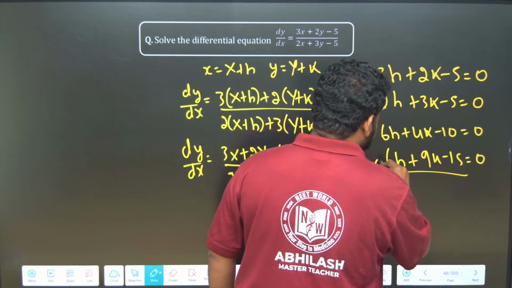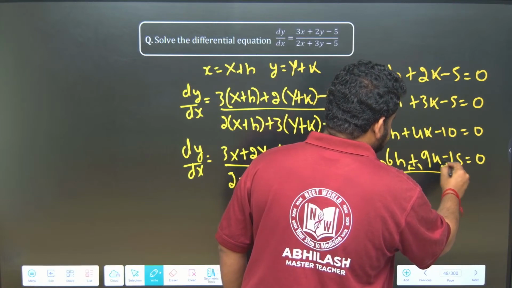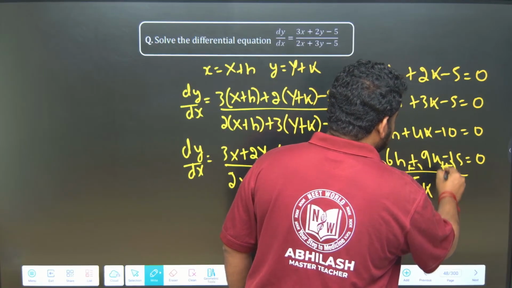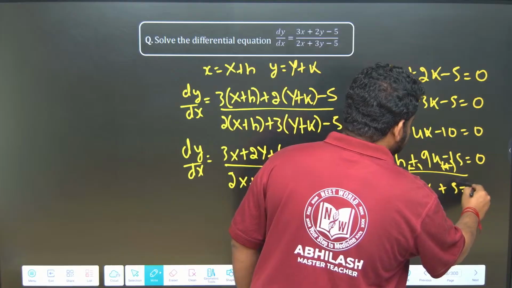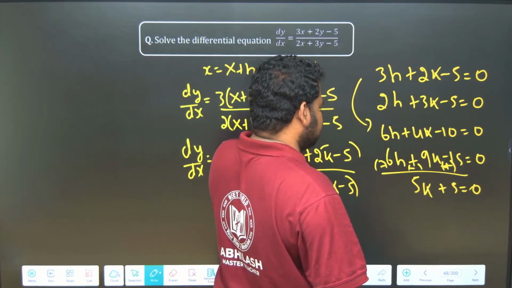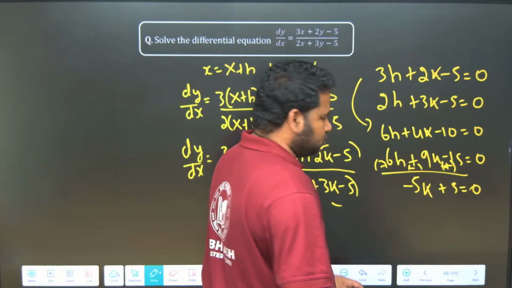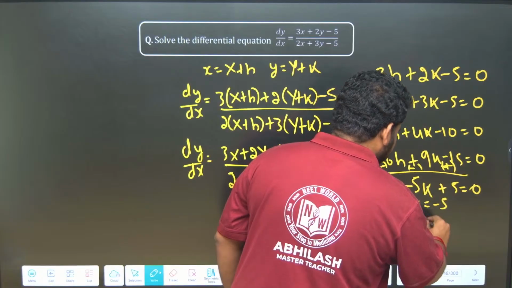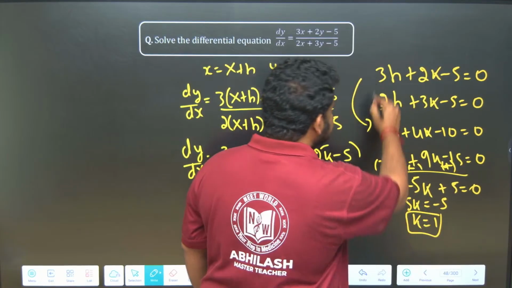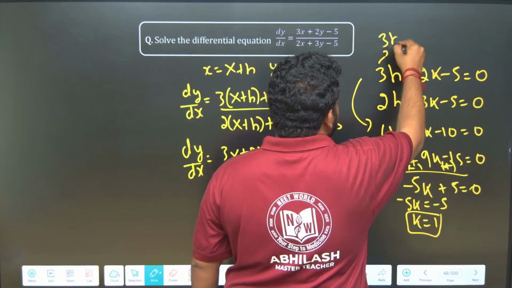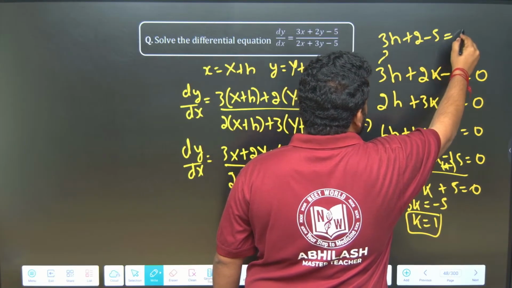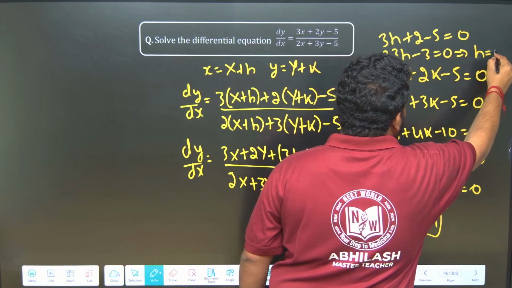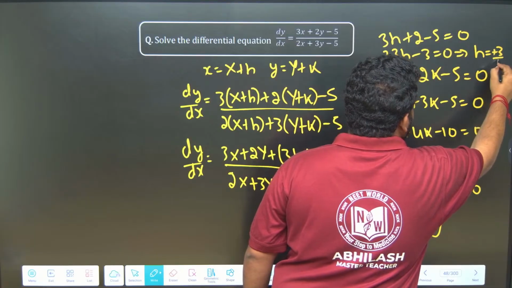On solving this by the elimination method, simultaneous linear equations, you know how to solve this. This is just school maths. Subtracting, we get minus 5k plus 5 is equal to 0. So minus 5k is equal to minus 5, so k is equal to 1. If I put k is equal to 1 in this equation, I get 3h plus 2 minus 5 is equal to 0, so 3h minus 3 is equal to 0. That means h is equal to 3 by 3, which is 1.